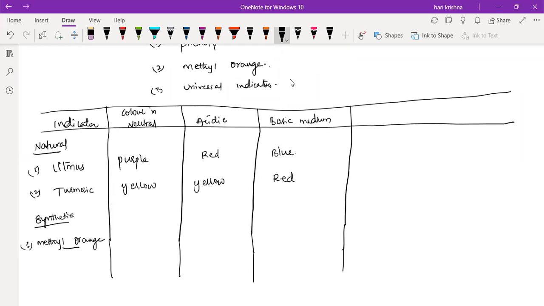So methyl orange: the neutral color is orange. In acidic medium, it is a red color. And in basic medium, it is a yellow color. Okay, just wait a minute. I'll come back.